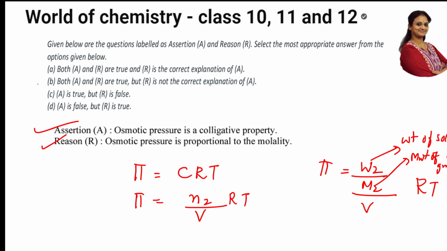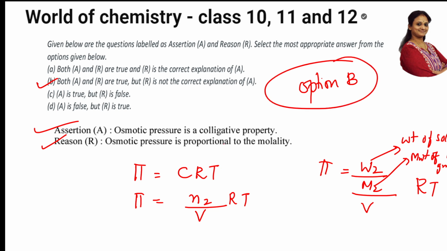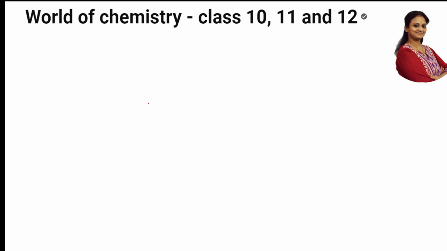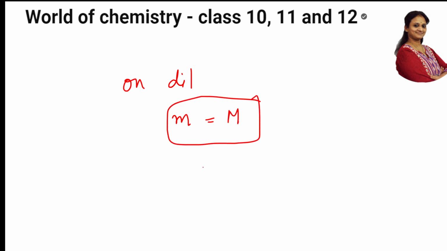Let us see the next option. Assertion and reason are true, but R is not the correct explanation of A. Correct, because it is explaining separate concepts. So option B is your correct answer here because it is not talking about colligative property, but it is telling us what it is dependent on. Done. Next question. This is also done. As I said, let us summarize. On dilution, your small m will become equal to capital M, or concentration will become equal to molality. Simple as that.